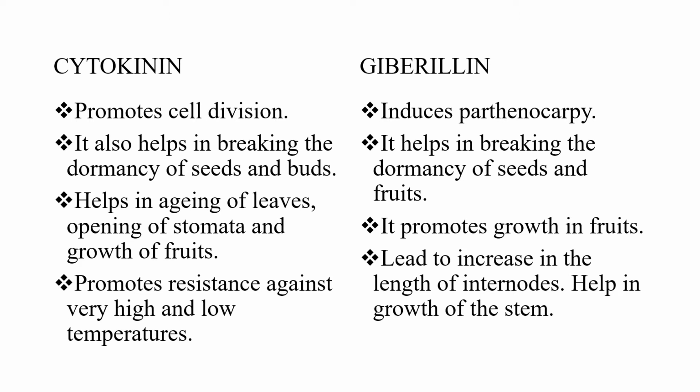Next hormone, gibberellin, induces parthenocarpy. What is parthenocarpy? Formation of fruit without fertilization. It helps in breaking the dormancy of seeds and fruits. It promotes growth in fruits. Then leads to increase in the length of the internode. That means what? The stem, elongation or growth of the stem. Okay, helps in growth of stem.